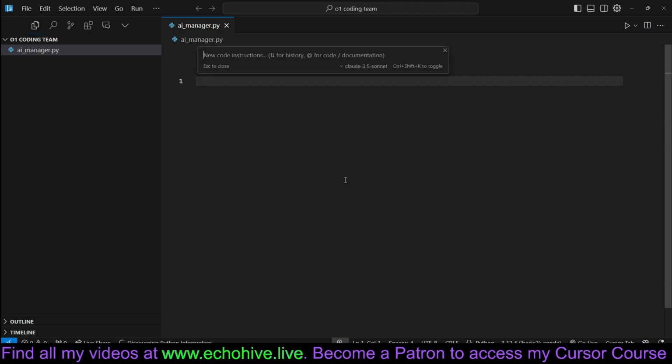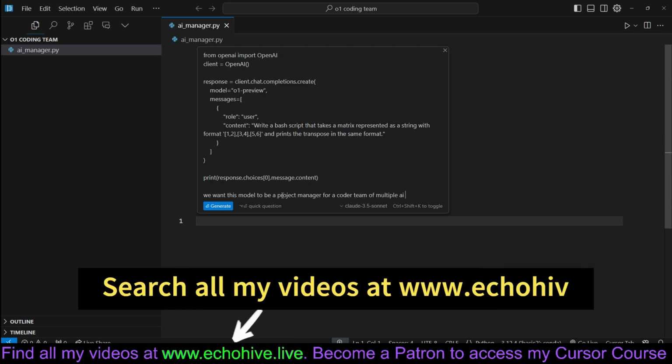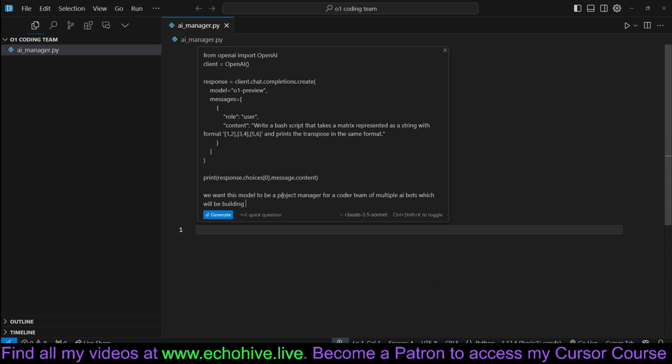We're going to start with Control K or Command K. We are using Claude 3.5 Sonnet with Cursor. Let's give this code as an example, and then let's say we want this model to be a project manager for a coder team of multiple AI bots, which will be building multi-file projects.